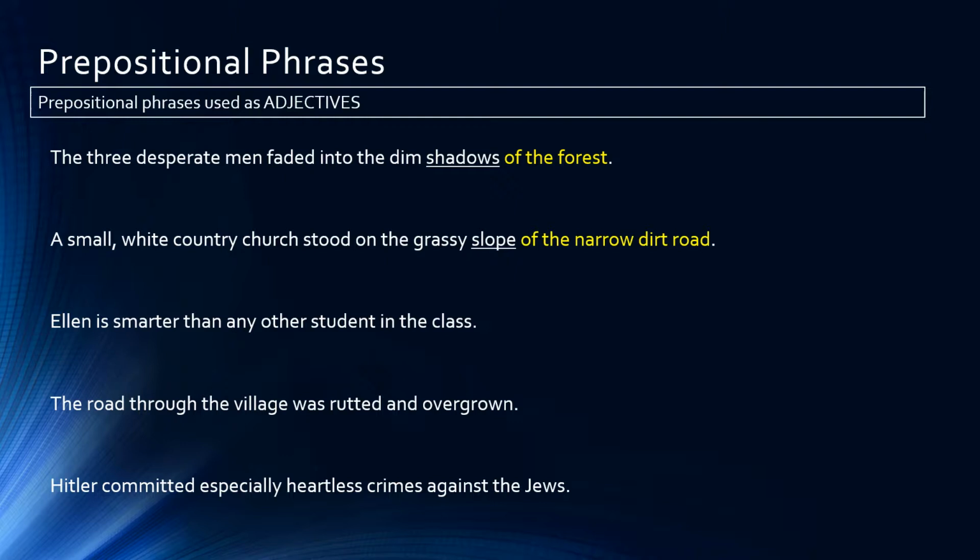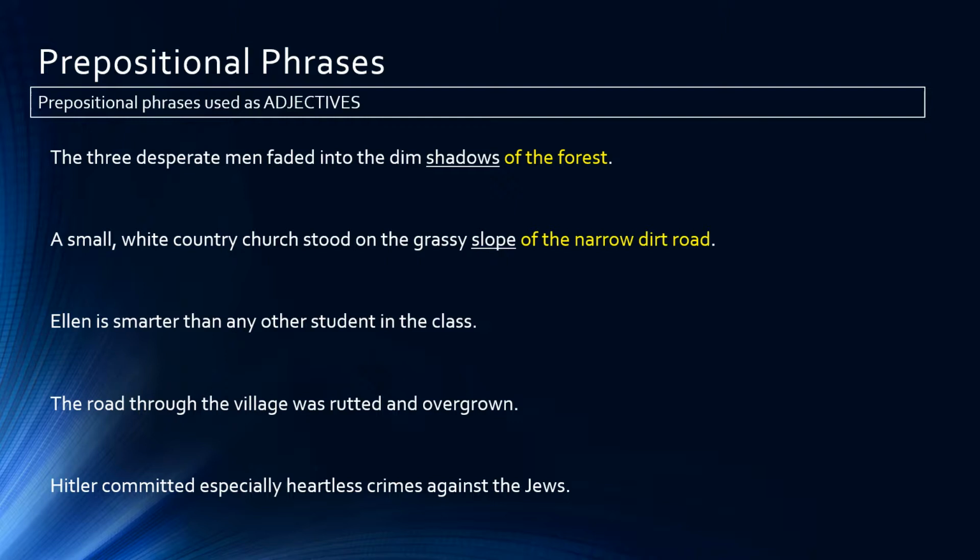In the second sentence, a small white country church stood on the grassy slope of the narrow dirt road. Again, the prepositional phrase is of the narrow dirt road. Preposition is of, road is the object of the preposition, and the, narrow, and dirt are modifiers of the word road. Of the narrow dirt road is an adjective phrase modifying the word slope.